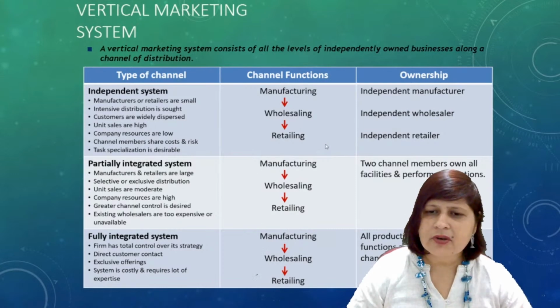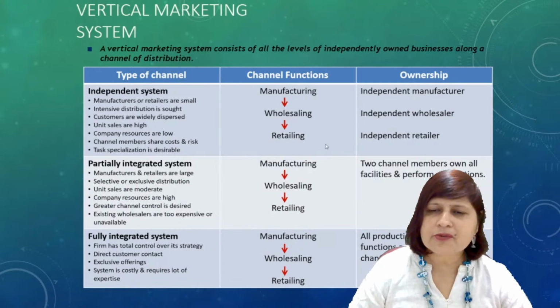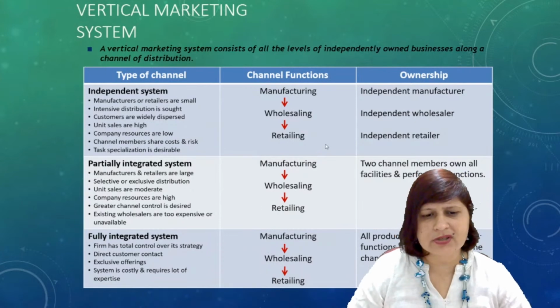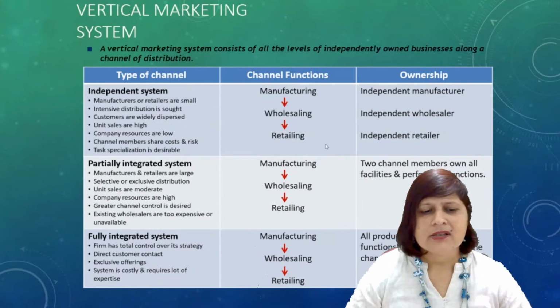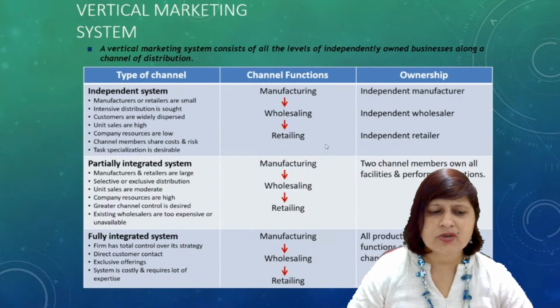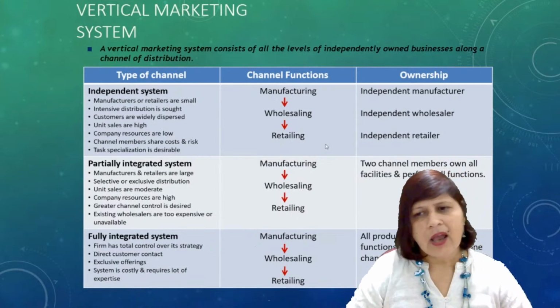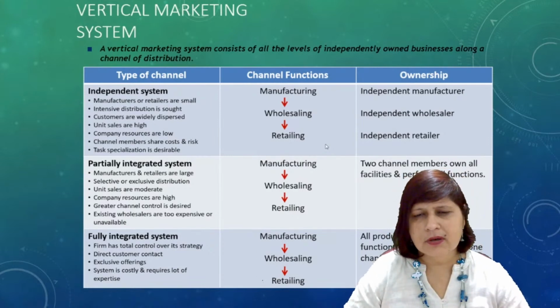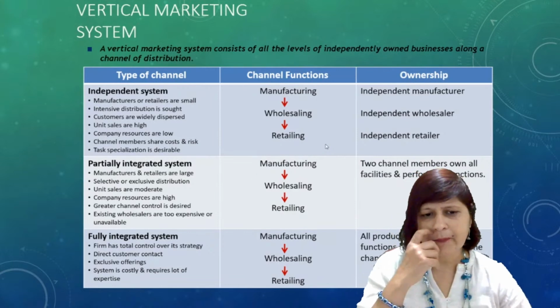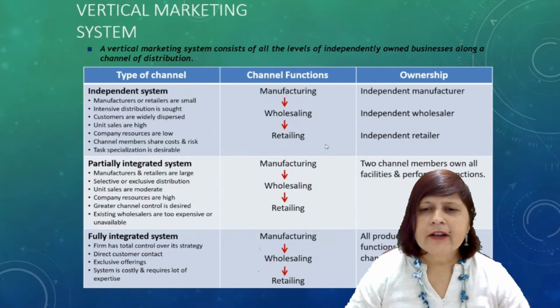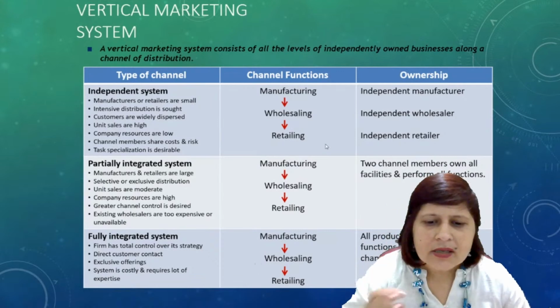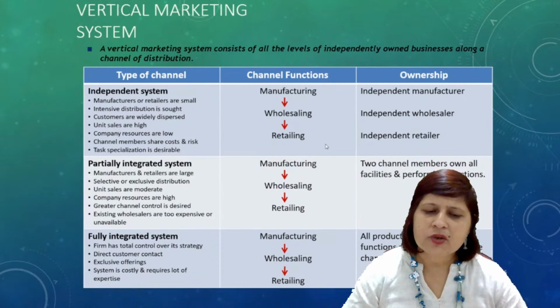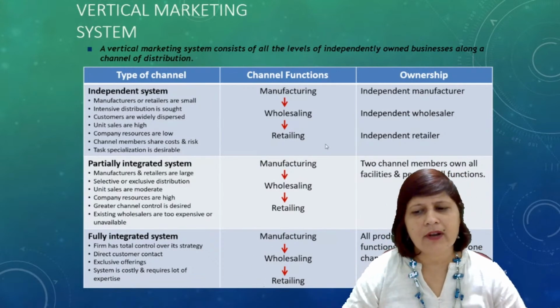Rather than the intensive distribution system, they prefer an exclusive or selective distribution system, right? In this, unit sale is moderate, right? And greater control is desired, and either the wholesalers are too expensive or are unavailable, right?